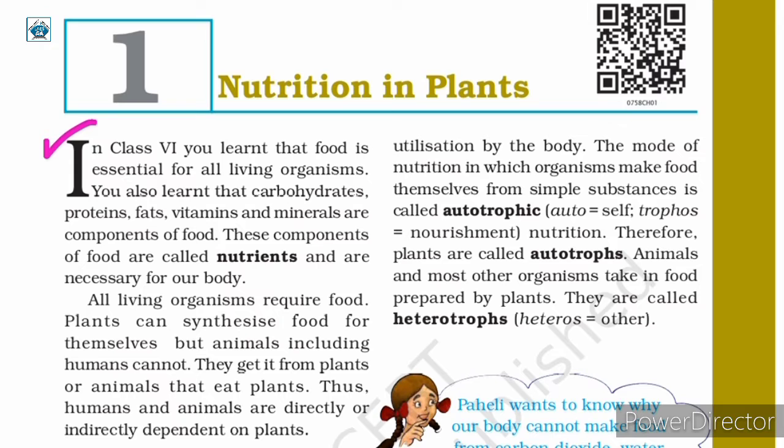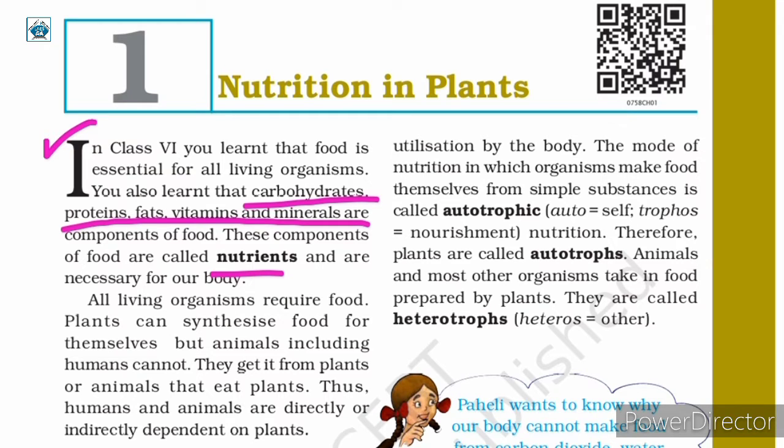We all are well aware of the fact that food is essential for all living organisms, and you have learned this in your previous class as well. So, now you know about the components of food. Carbohydrates, proteins, fats, vitamins and minerals are the components of food and they are called nutrients.